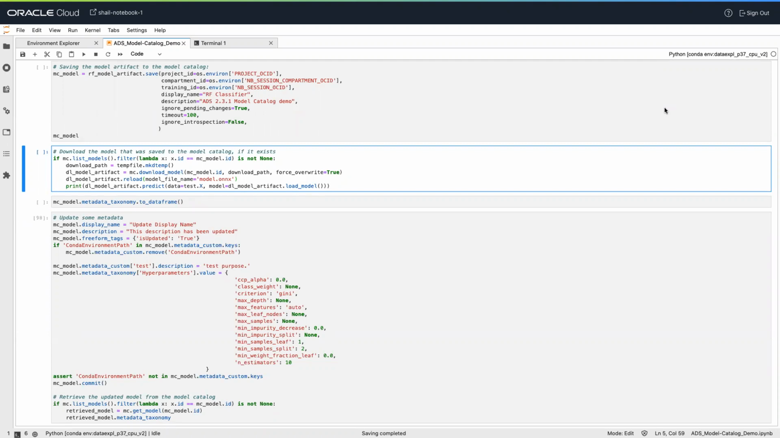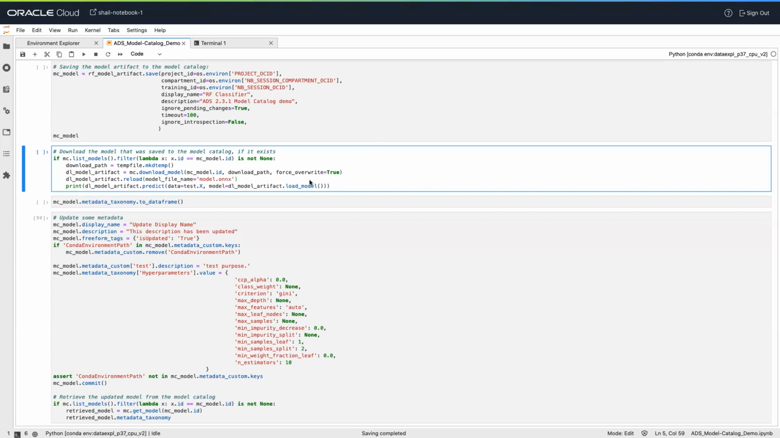You can save the notebook session OCID to the provenance metadata by specifying the training ID in the save method. This validates the existence of the notebook session in the project and the compartment. The timeout optional parameter controls both connection and read timeout for the client, and the value is in seconds. By default, the save method doesn't perform model introspection because this is normally done during the model artifact debugging stage. However, setting ignore introspection to false causes model introspection to be performed during the save operation.